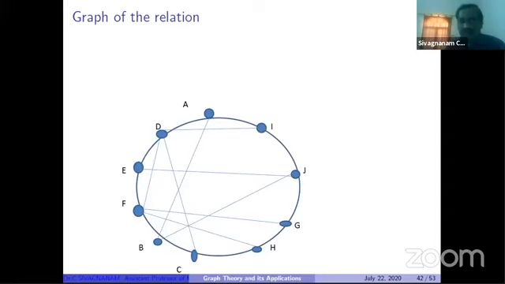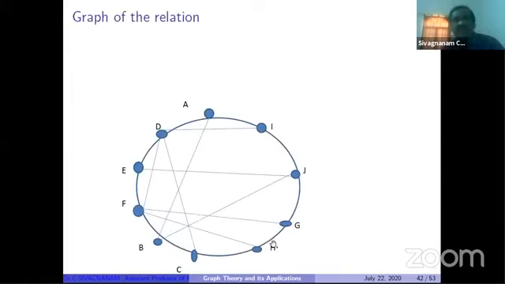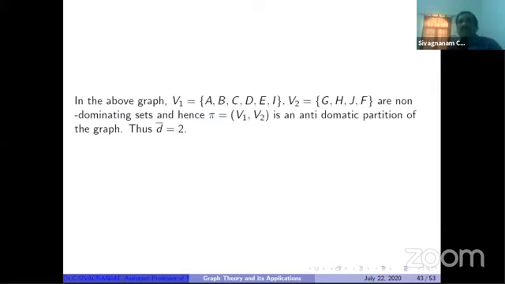Similarly, you have to see V2. V2 contains G, H, J, and F. These are the vertices I am selecting in V2. Because you have to see the vertex A is non-adjacent with J, A is not adjacent with H, A is not adjacent with F, A is not adjacent with E. So V2 is also a non-dominating set.